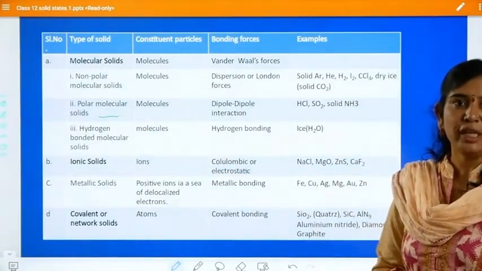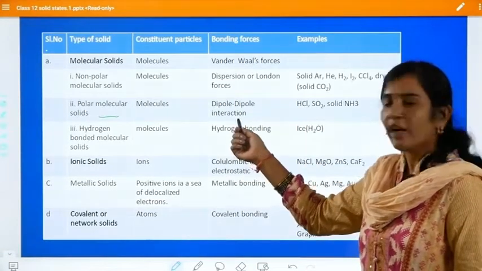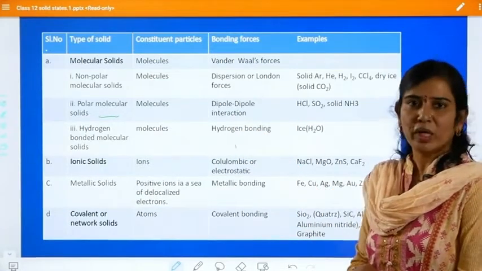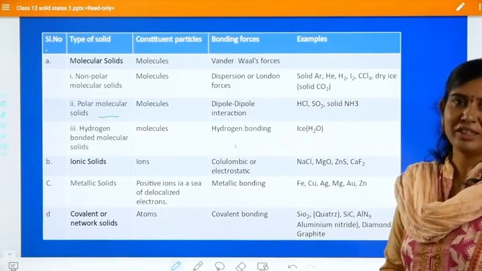Polarity, charge will be there. Is it clear now? So here the type of attraction is dipole-dipole force. I hope this is very clear for you people, right?